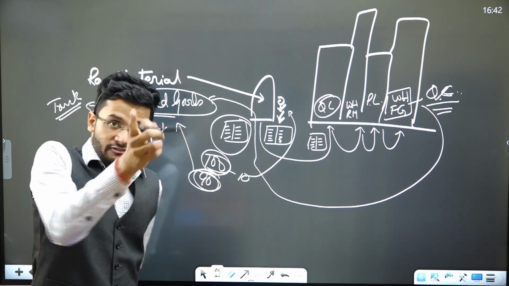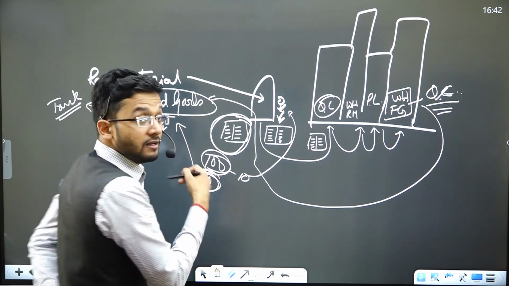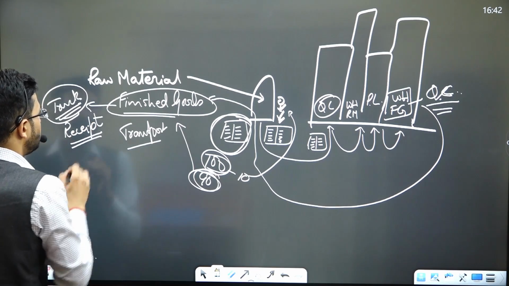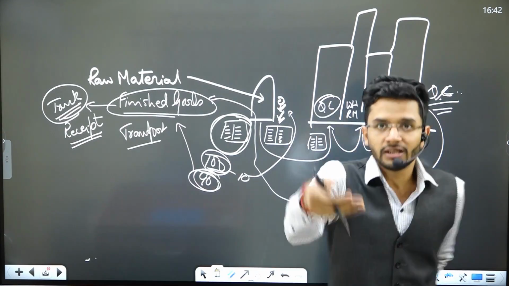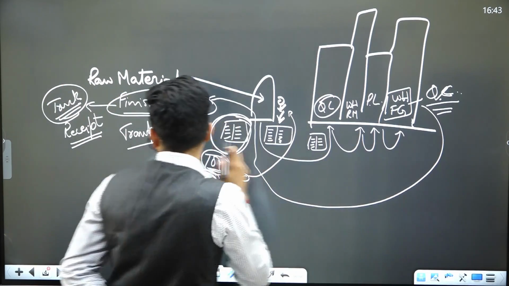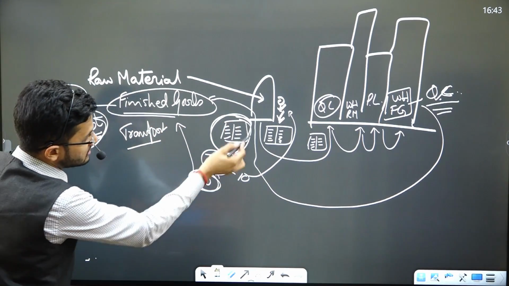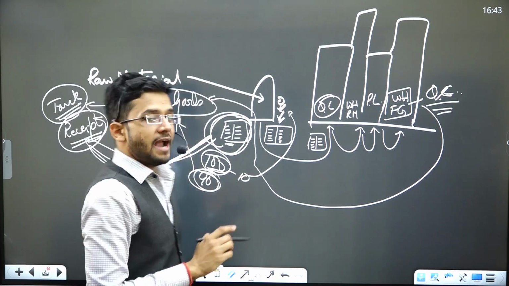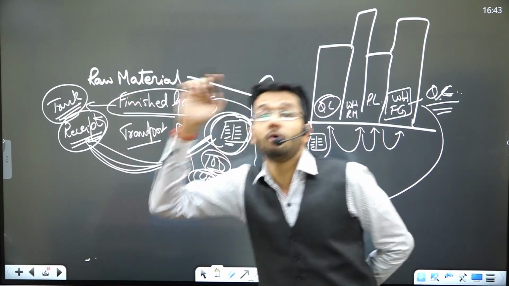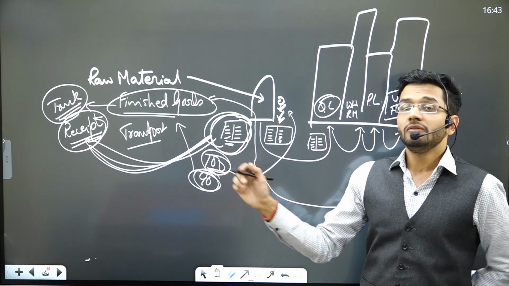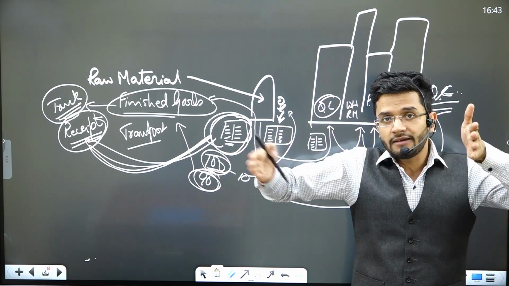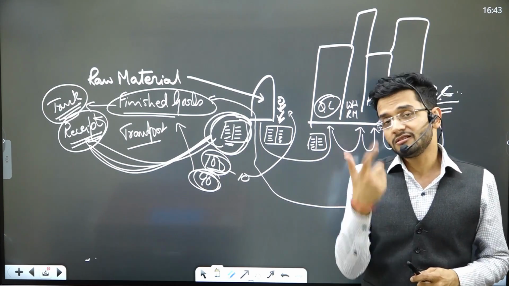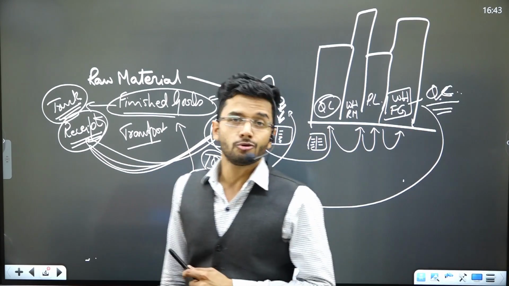So if we match the outward register with the transporter's receipt, the transporter would have given a certain receipt that yes, I have taken 100 goods from the gate and I'm supplying them to the customers. If we match the transporter receipt with this register, then we will come to know how many goods the guard has written in the register and how many goods he has actually supplied to the transporter. This is how we join the dots. We join step by step, and this is how we unearth or find out what is the fraud which is going on in the company. This is the control testing.